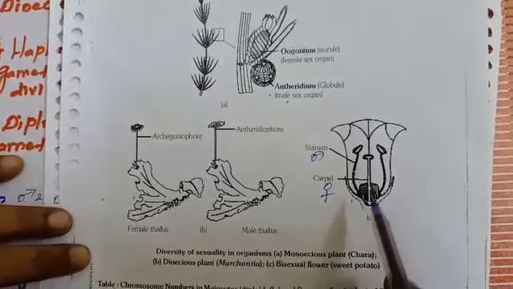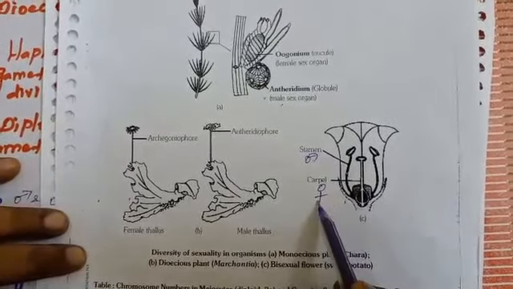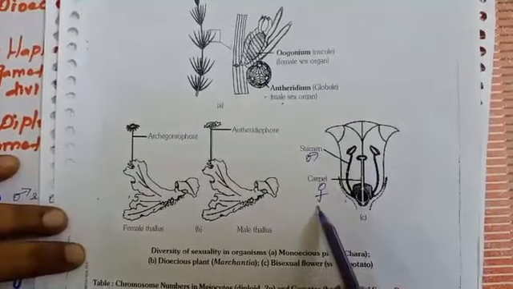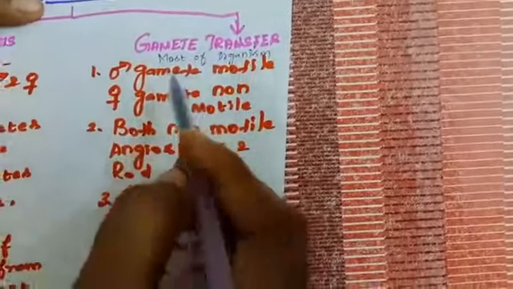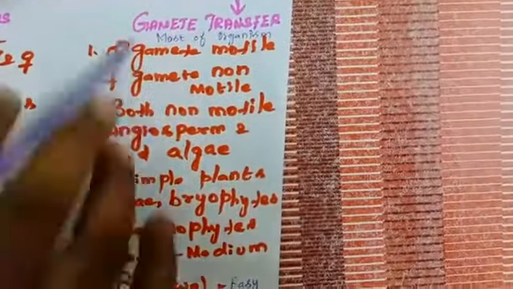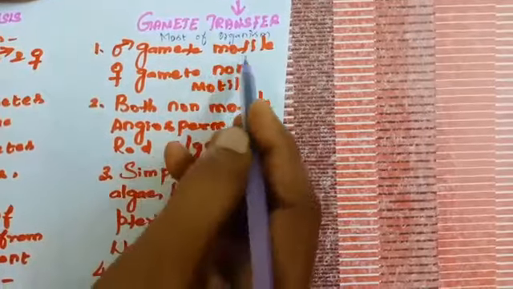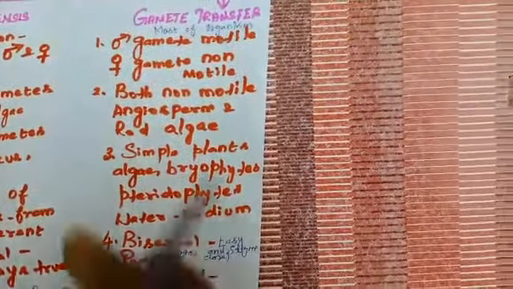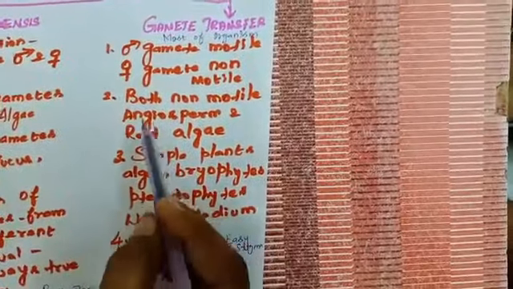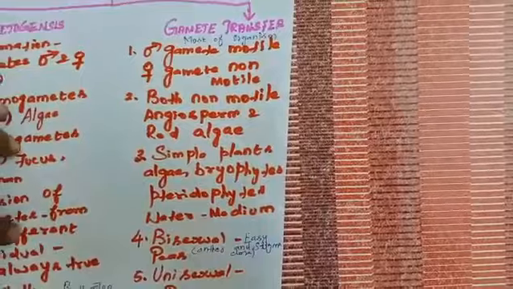Next, bisexual. What is meant by bisexual? It possesses both the male part as well as female part. Male part is stamen and female part is what? Carpel. Next, gamete transfer. In most of the organisms, male gamete is motile and female gamete is non-motile. In angiosperms and red algae, both male as well as female gametes are non-motile.